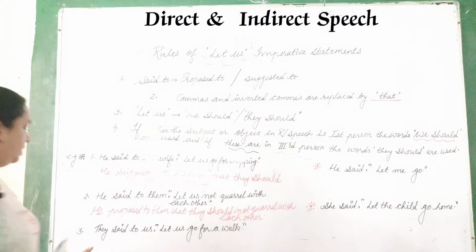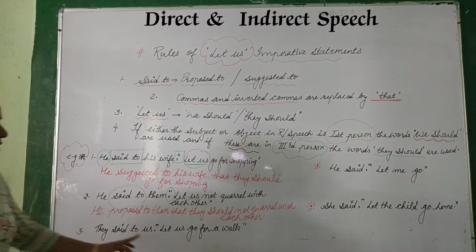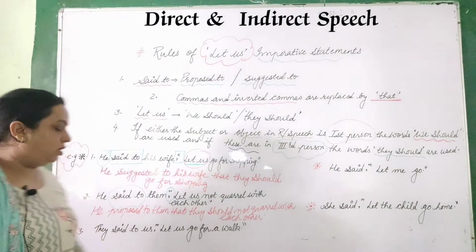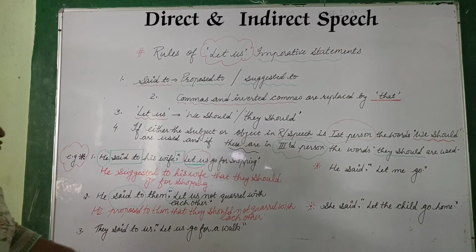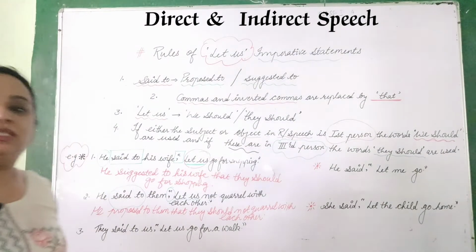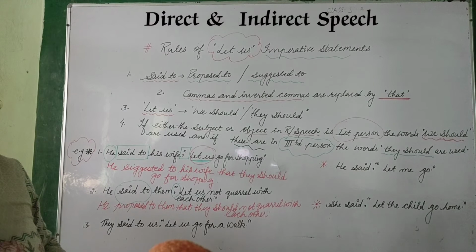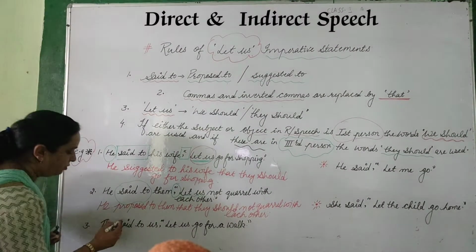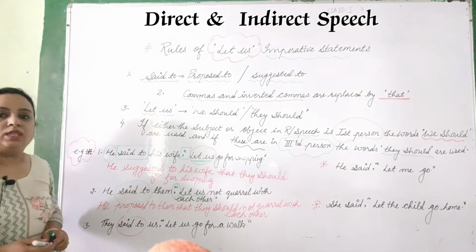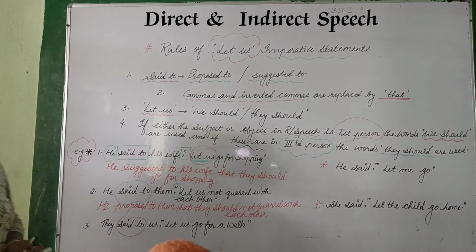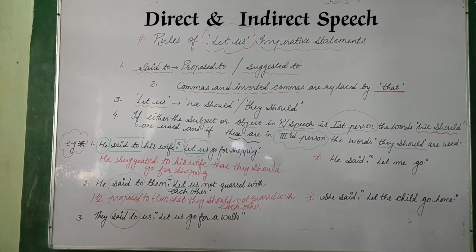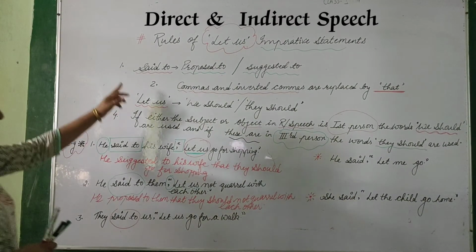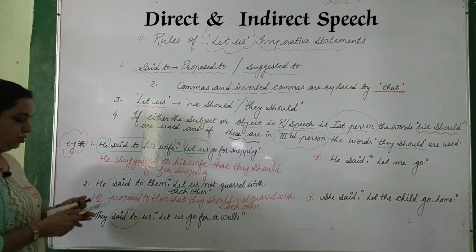Okay, so the next and last example of this kind, "let us". I hope you got it now, how to do it. So they said to us, "Let us go for a walk." What is the answer? What we have to sort out first is "said to", which we have to change with "proposed to" or "suggested to", right?